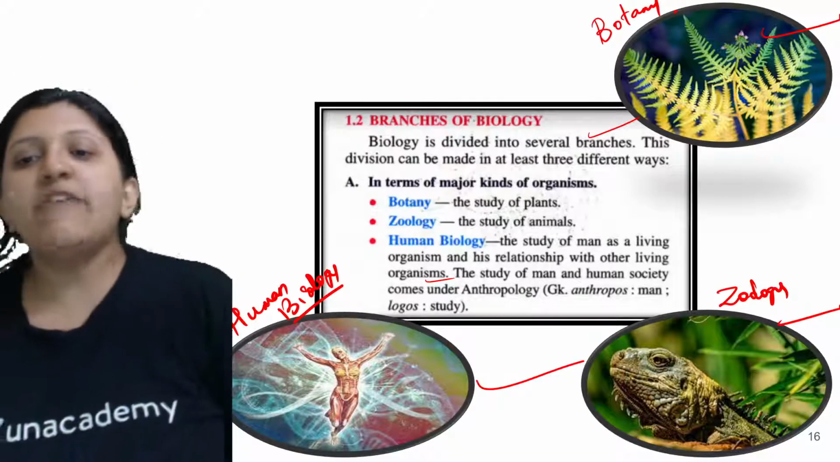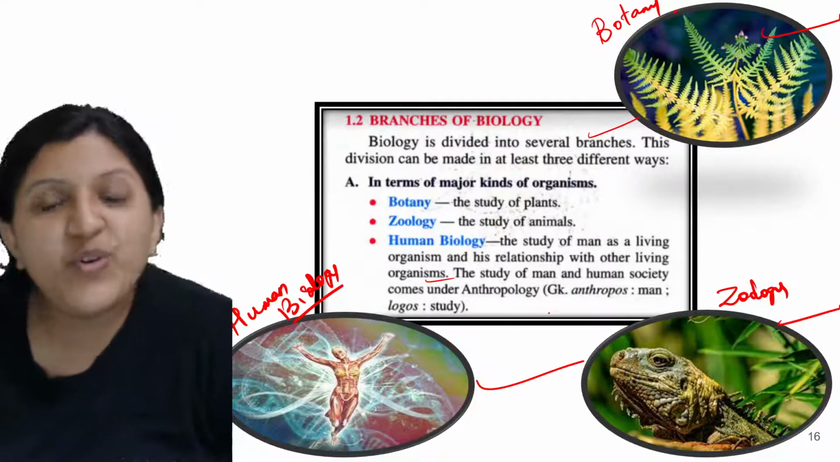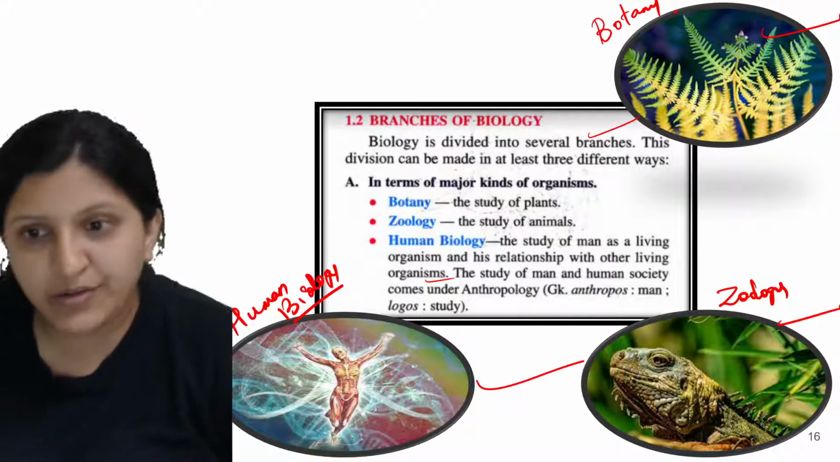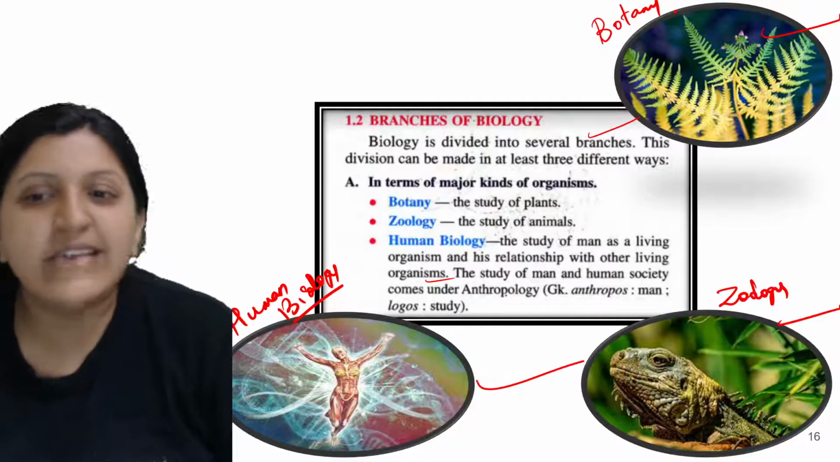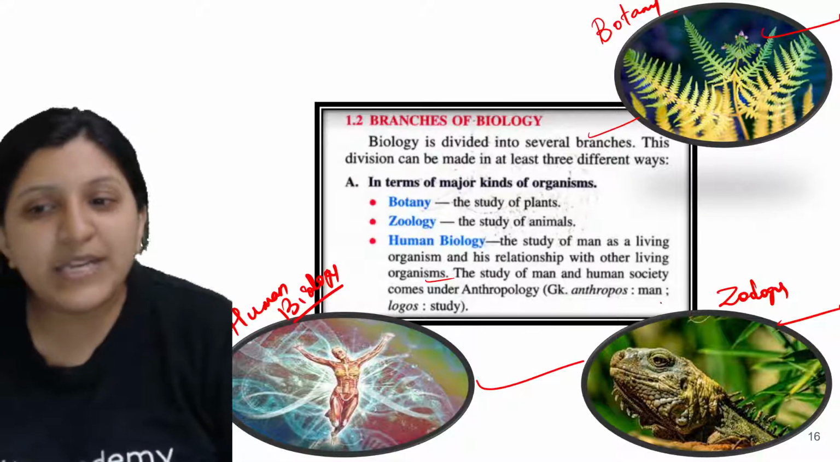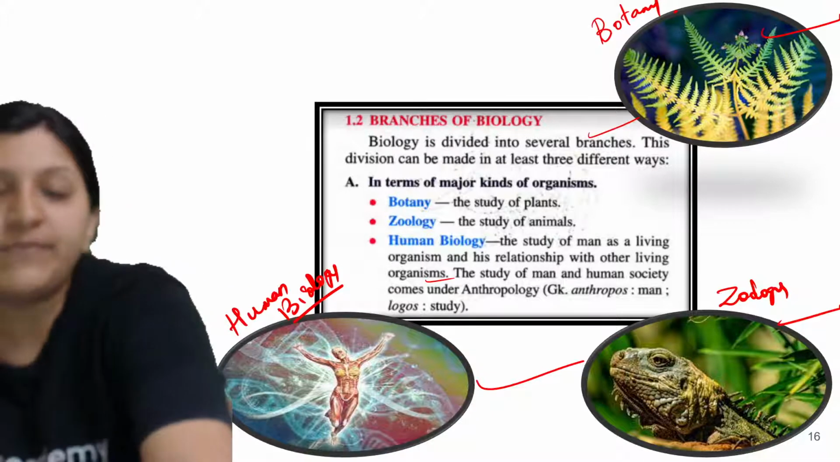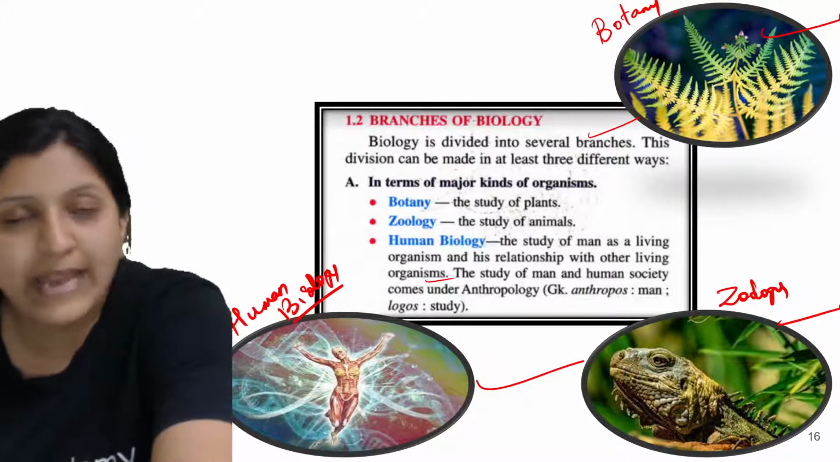Okay. So now, the study of man and the human society, how exactly a human is interacting with other humans, comes under anthropology. Anthropos is man, logy is study. Then human biology, zoology, the study of animals, and the study of plants, botany.